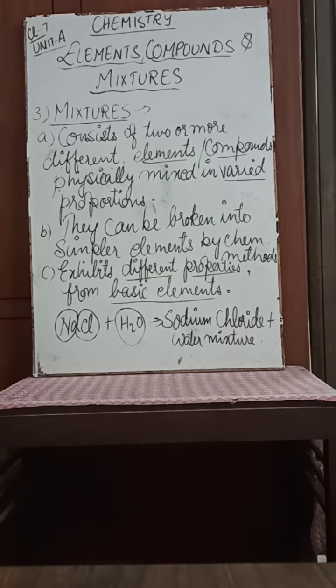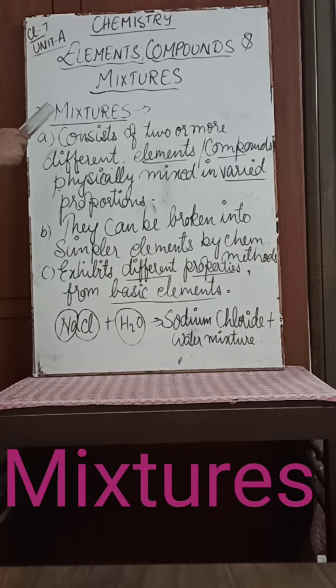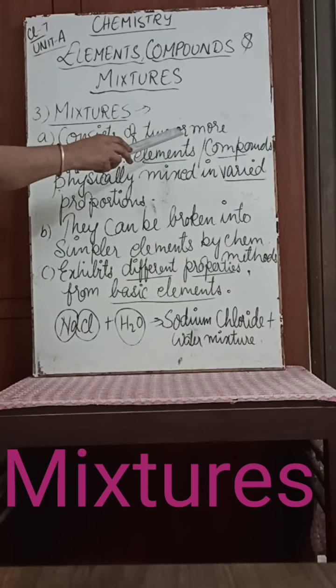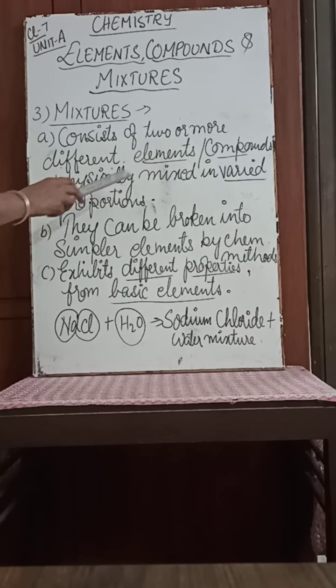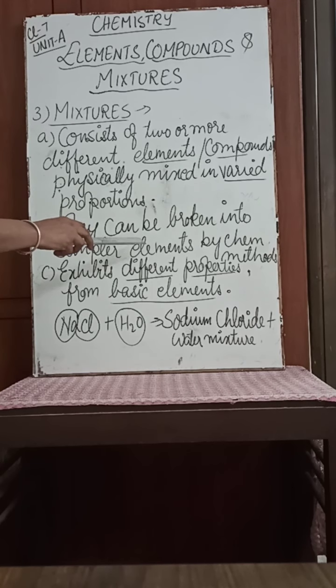Now we shall understand what are mixtures. Mixtures consist of two or more different elements or compounds which are physically mixed in varied proportions, that is, in different proportions. It's not uniform. Then B, they can be broken into simpler elements by chemical methods.